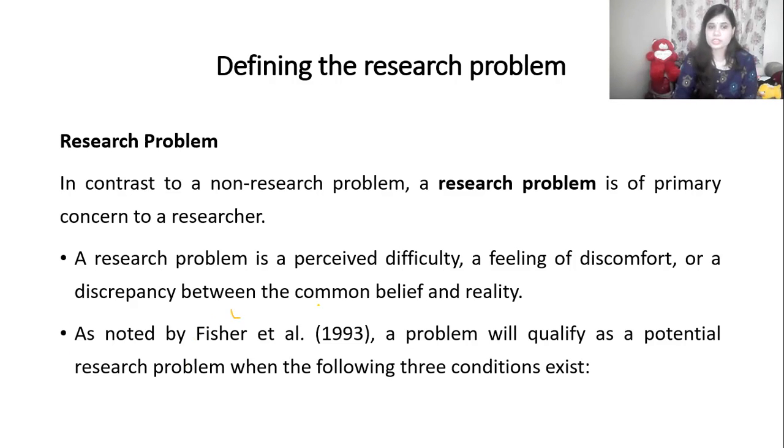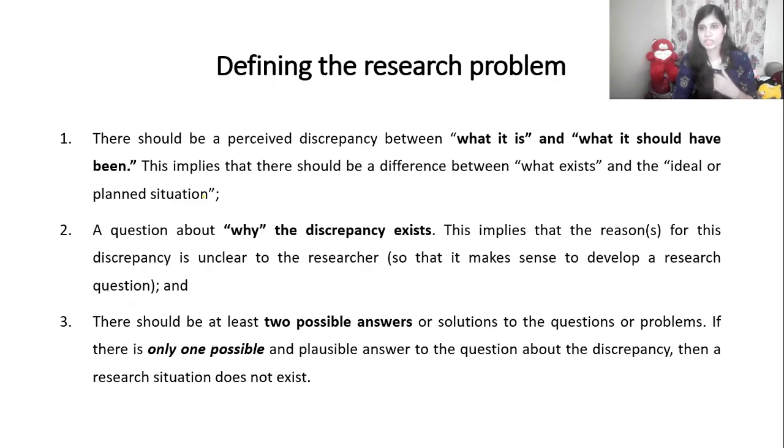Here, Fisher says that to qualify as a research problem, there should be three things in the pertaining uncertainty or uneasiness about the situation. First, there should be a discrepancy between what it is and what it should have been.